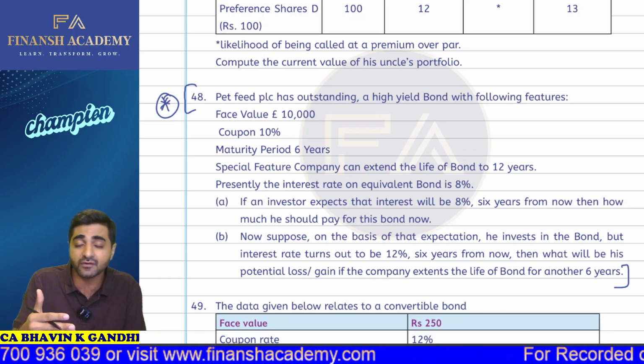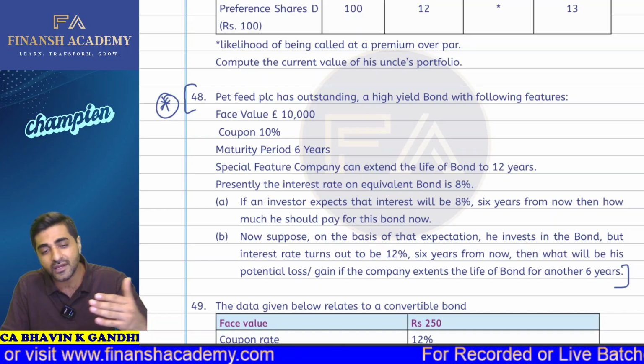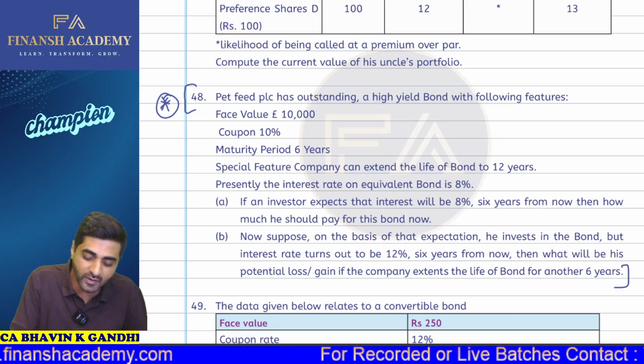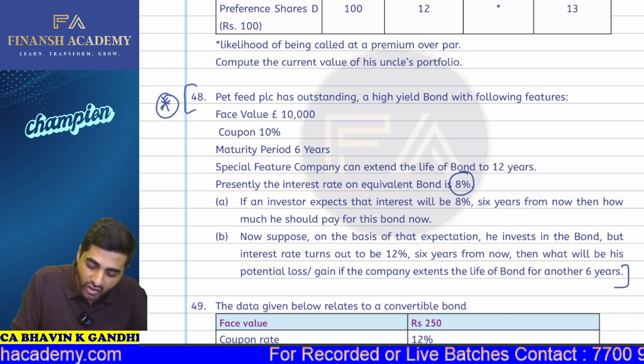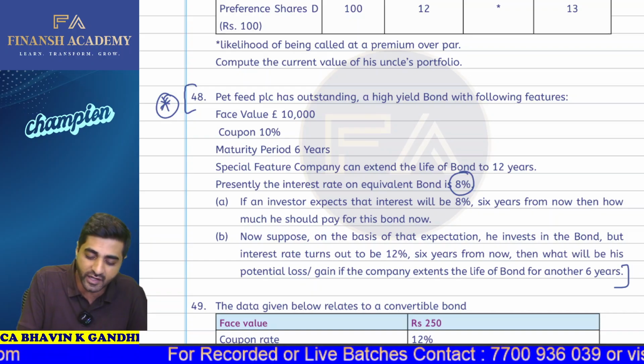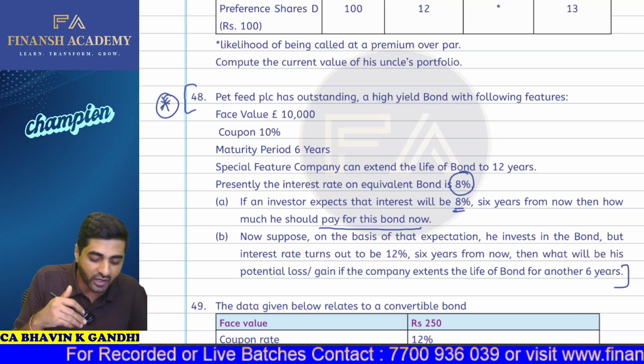Okay, so this is the special feature which this particular bond possesses, and that is the life of the bond can be enhanced to 12 years. Presently, the interest rate on equivalent bond is 8%, so this will now become your discounting factor. Also, at the same time, you all can just check that it is mentioned if an investor expects that the interest rate will be 8% 6 years from now, then how much you should pay for this bond now.